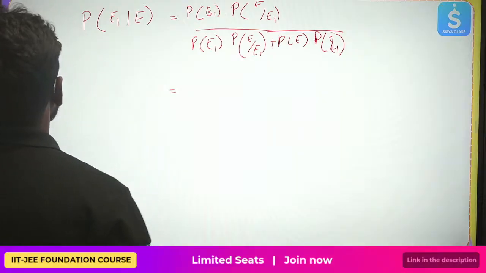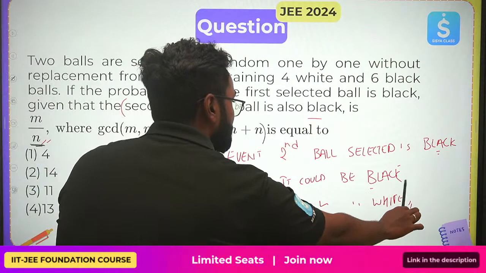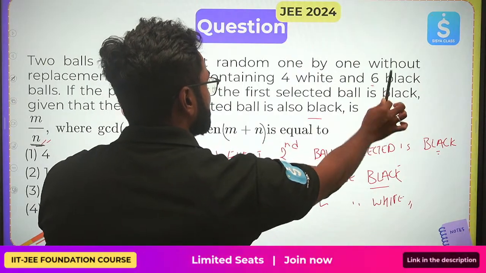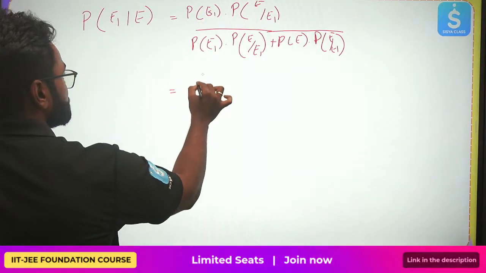So what is P of E1? It is the probability that it will be black. What is the chance that if you take a ball it will be black? It's nothing but 6 upon 10.